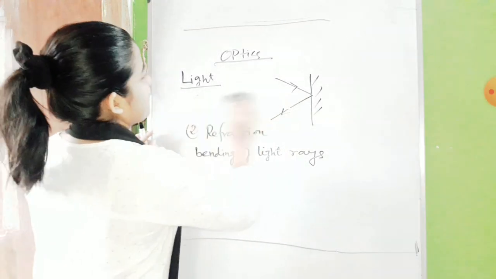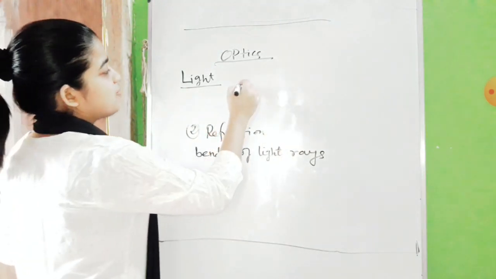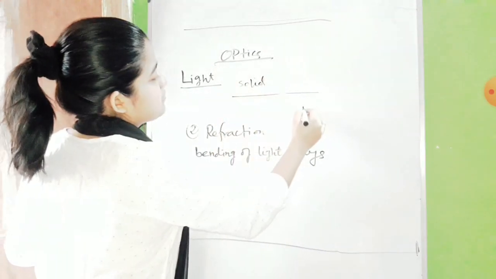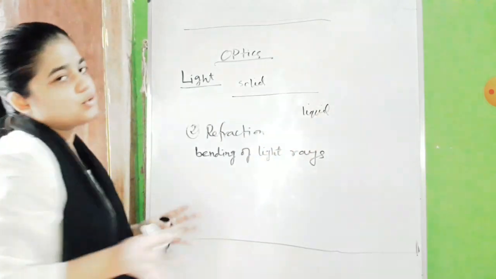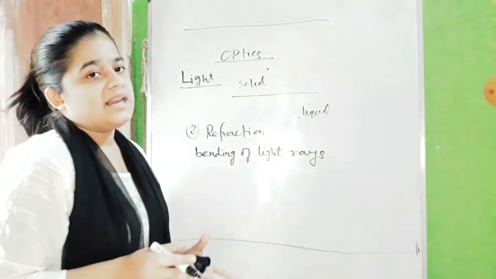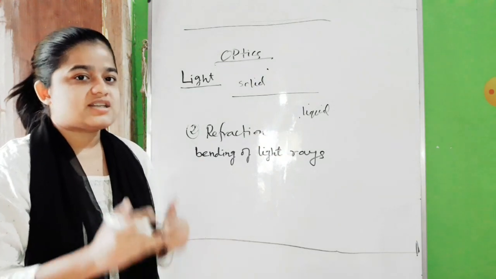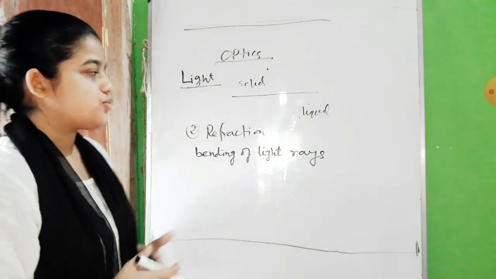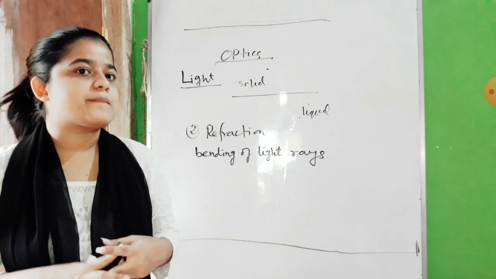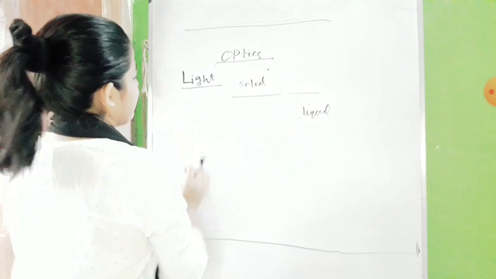See, suppose a light ray is traveling from one medium which is solid to another medium which is liquid. Light can do so, it can occur. So when it changes its medium, then light rays bend, or you can say light rays change their direction. Why does the light ray do so? Before that, we need to be familiar with two more terms: optically denser and optically rarer.